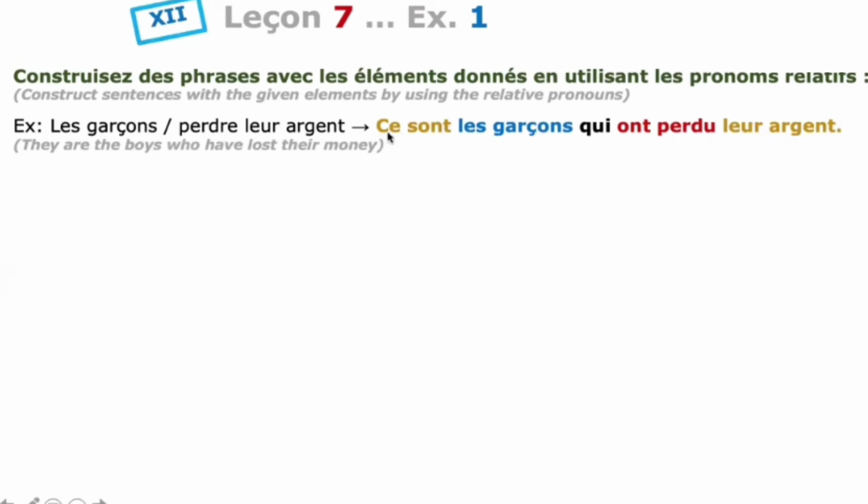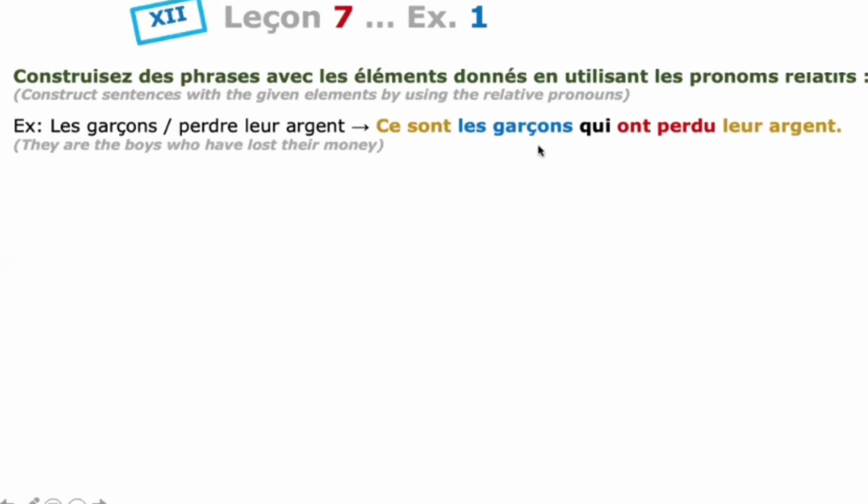But if the subject is in singular form, we will not use ce sont, but we will use c'est. So that is how we form the following sentences. Ce sont les garçons. The translation is: they are the boys. So you must stress: they are the boys who have lost their money.